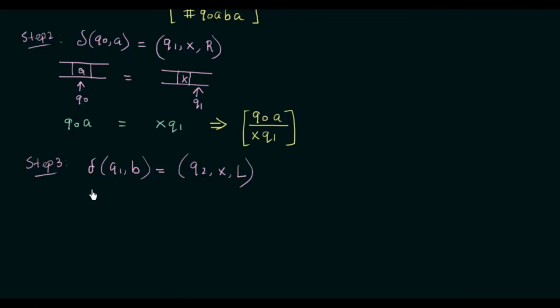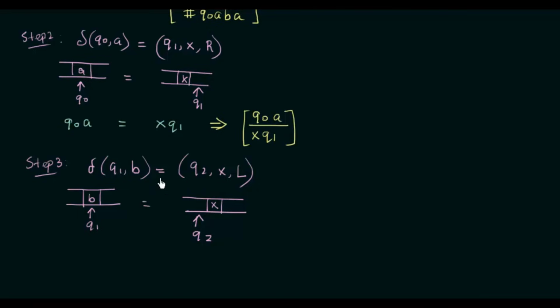Now let's see how the tape looks in this instance. Let's say this is the tape and we encountered B, and when we encounter this B, we are in state Q1. So here we replace that B with an X and then we move to the left and we are in state Q2. So we have to move to the left now. So I will be on my left and we are at state Q2. This is what happens in our tape for step 3, where we are looking at the transitions taken to the left.